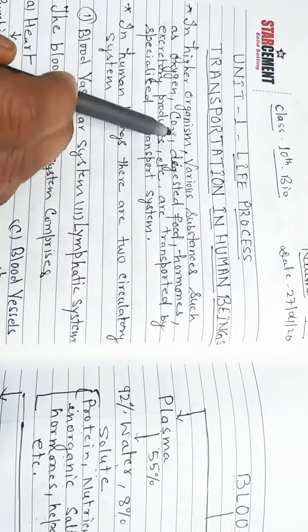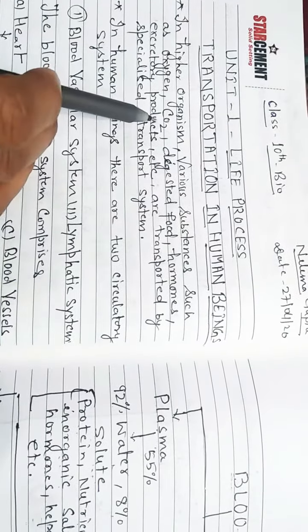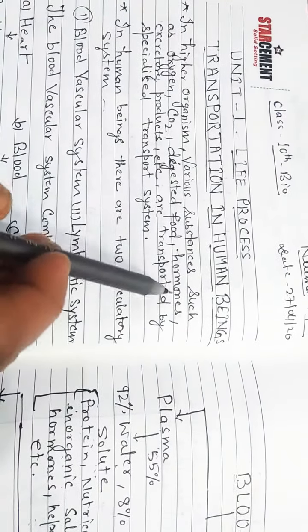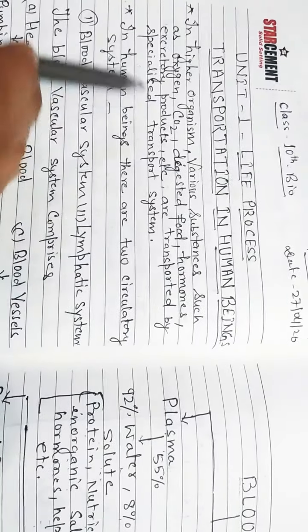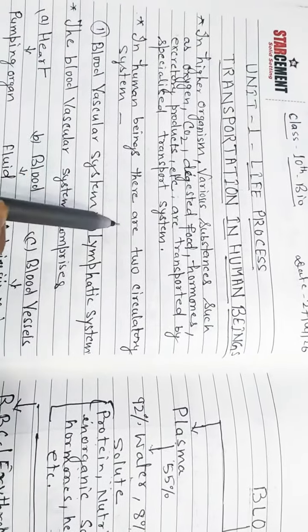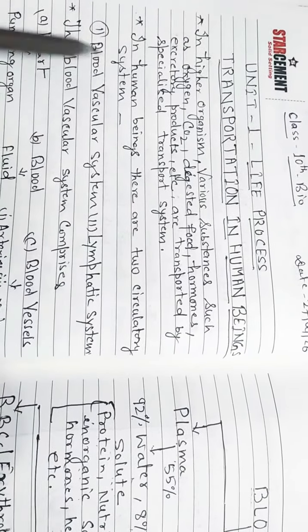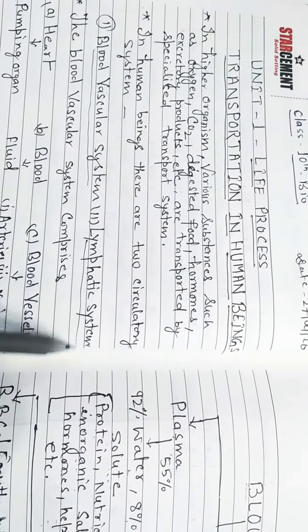In higher organisms, various substances such as oxygen, carbon dioxide, digested food, hormones, excretory products, etc. are transported by a specialized transport system. In human beings, there are two circulatory systems. First, the blood vascular system. Second, the lymphatic system.